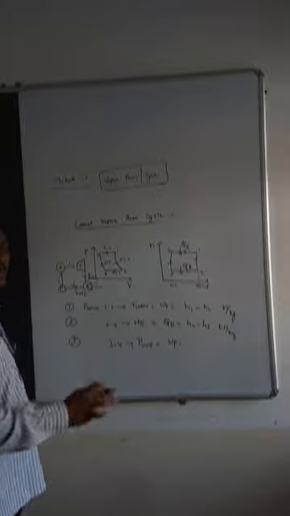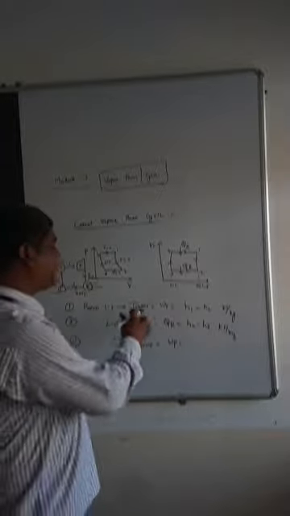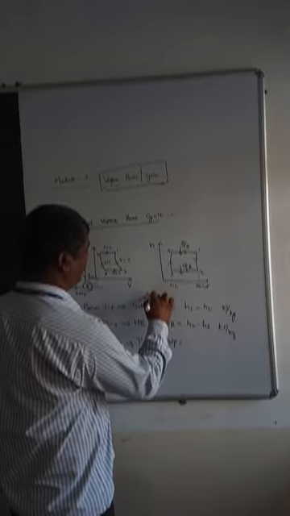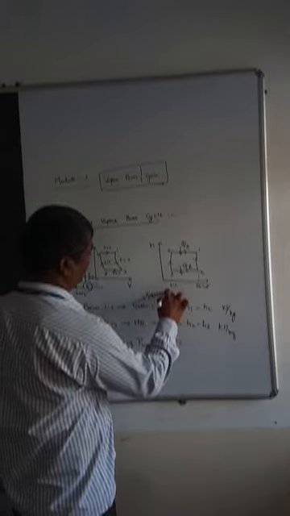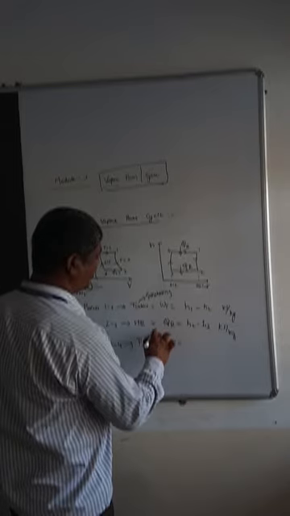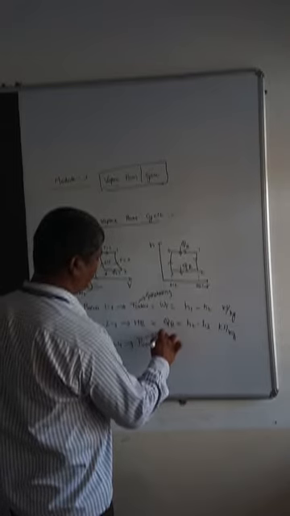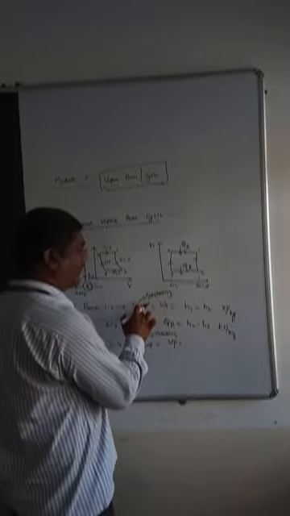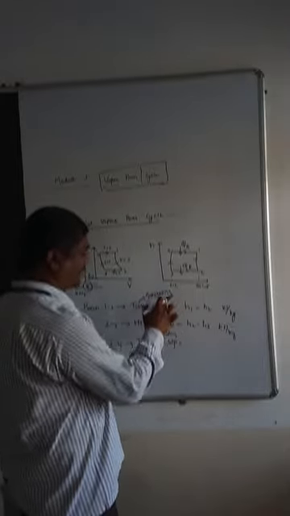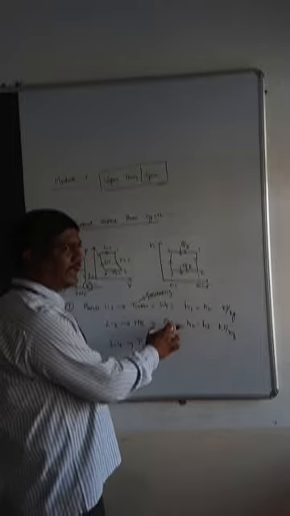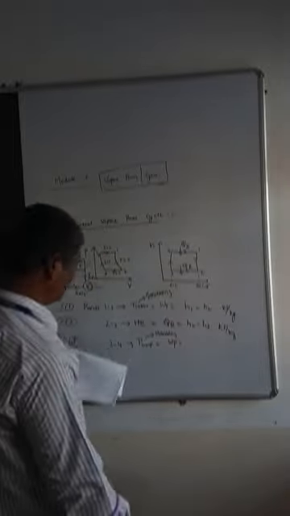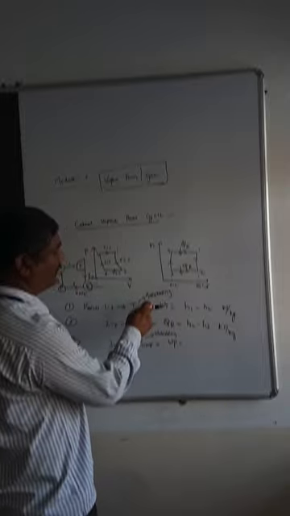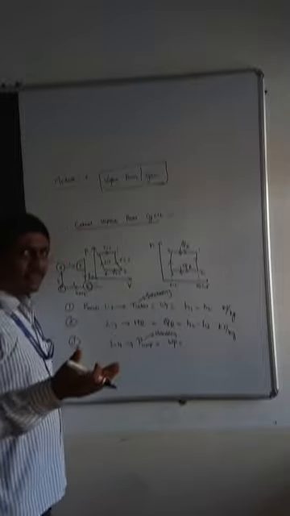The difference between turbine work and pump work is that the turbine is work generating and the pump is work absorbing. Work is given by the turbine and the pump is taking work. So we need to supply work to the pump, and we are getting work from the turbine.